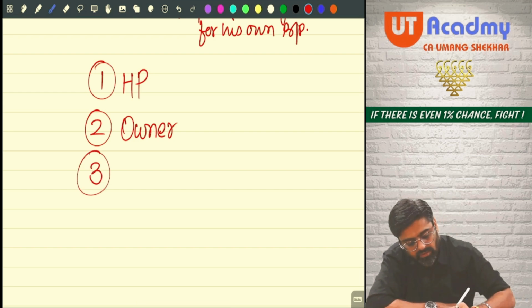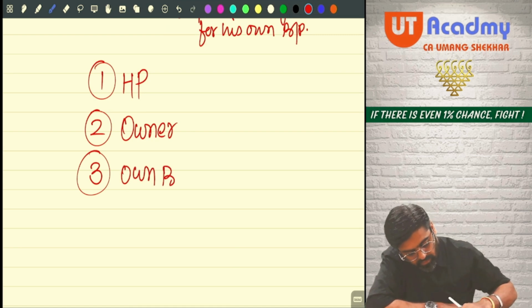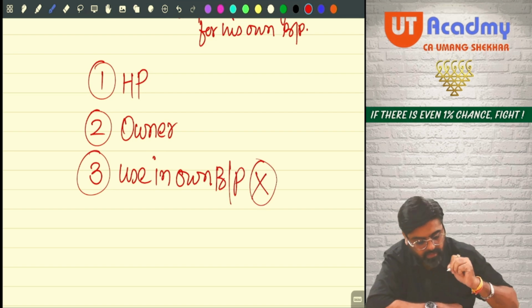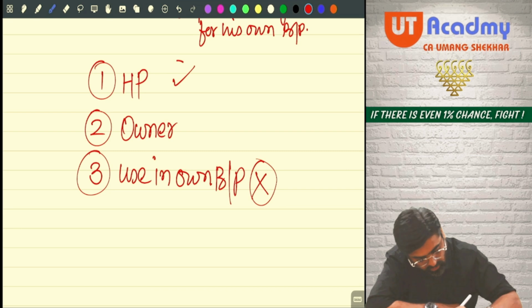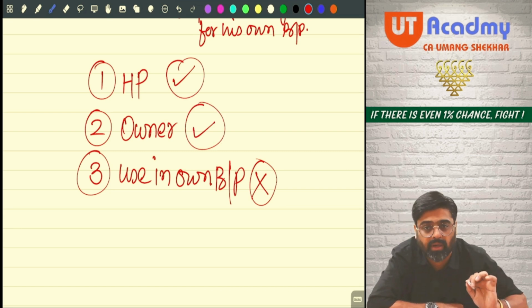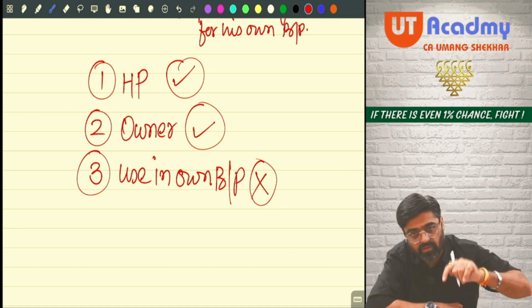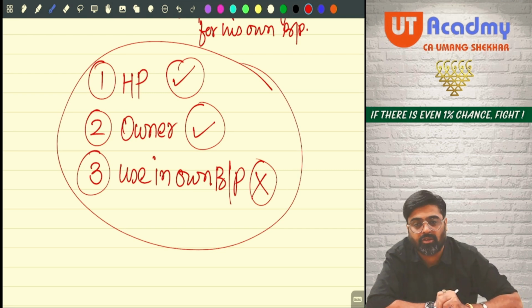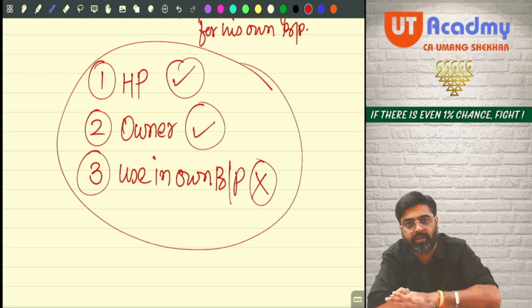Third condition is the house property should not be used by the owner for his own business or profession. So there has to be a house property, the assessee should be the owner of that house property, and that house property shall not be used for the business or profession of the assessee. If all the three conditions are satisfied, then bring that house property under this head.